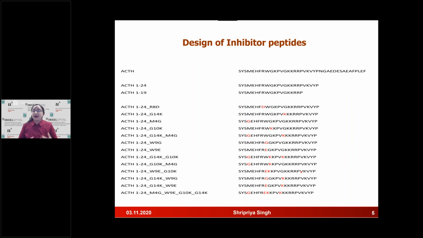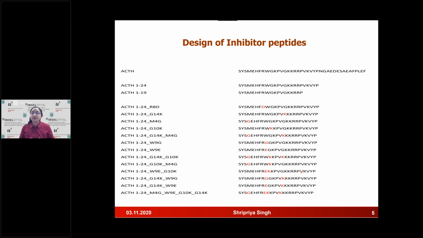Now, in order to design the peptides, we need the smallest peptides. The ACTH sequence is well known. It is a 39 amino acid sequence, but we know that the first 24 amino acids are crucial for the functionality, and the remaining 15 did not have much effect. So now we want to choose the shortest peptides, let's say 4, 6 or 8 amino acid sequences, which will act like dummy ACTH molecules. They will go and specifically bind with the receptor, and they will not have the functions of ACTH. So it will be like an inhibitor.